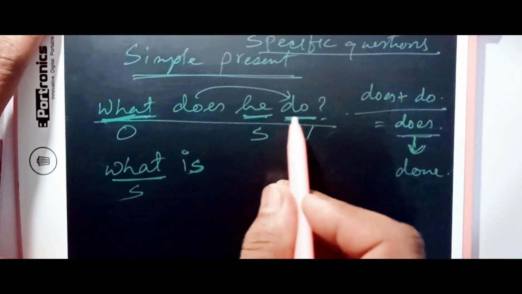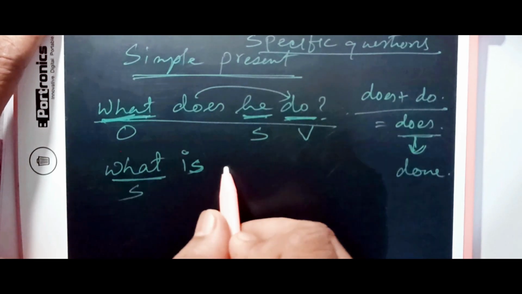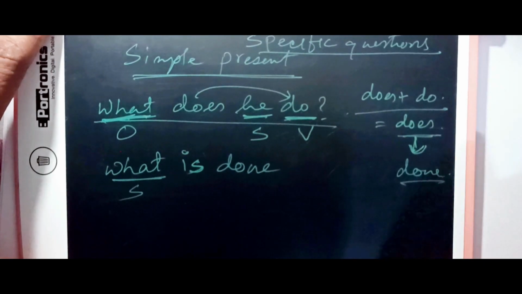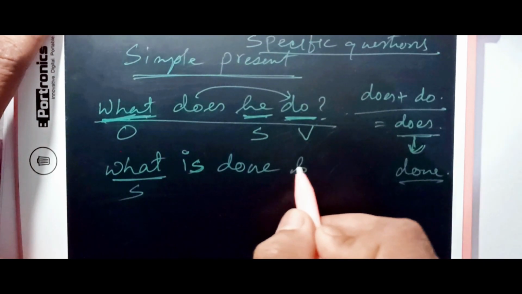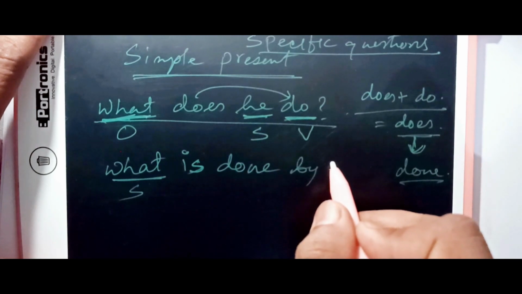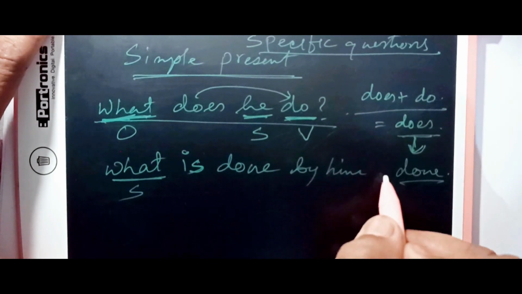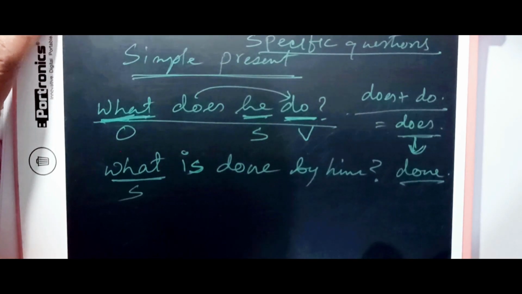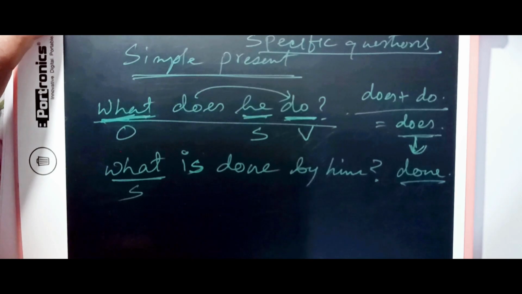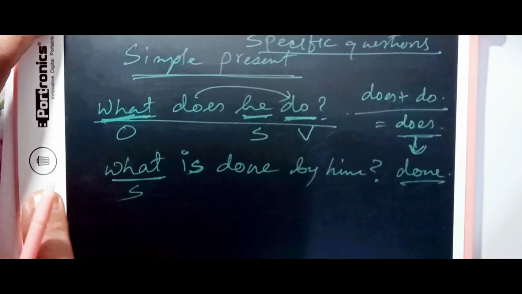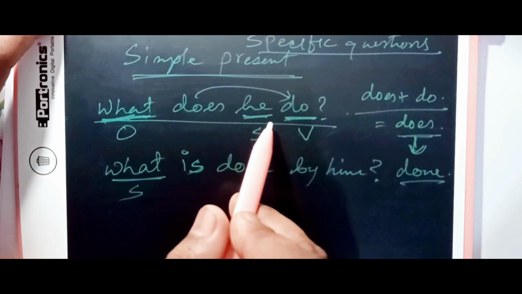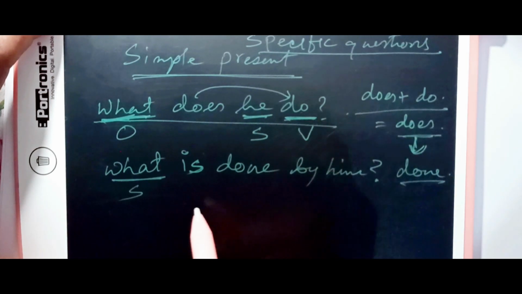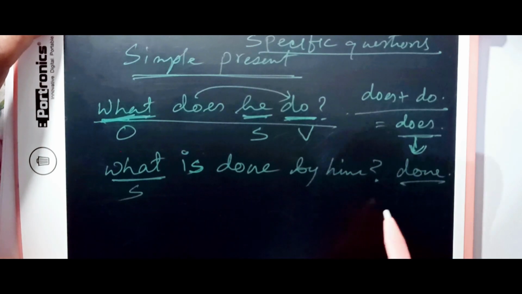Okay, so in this case, do is the principal verb. What is it now? Do will change to done, as I have mentioned here. What is done by subject becomes object. What is done by him? Right? So as I have told you just a moment ago, let's see again by first of all converting this to an assertive sentence, and then to passive, and then again to an interrogative sentence.